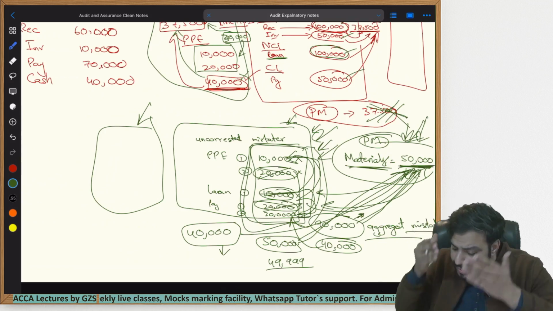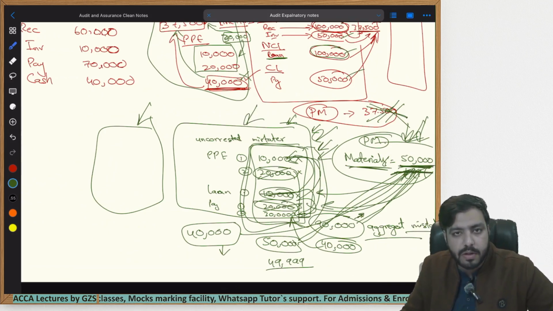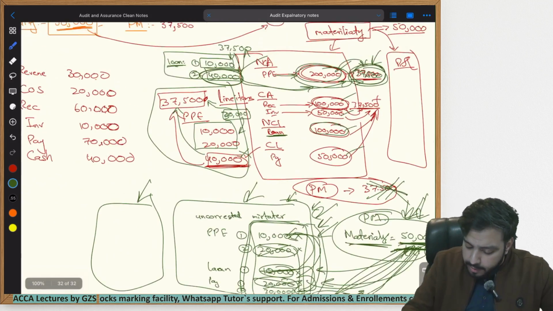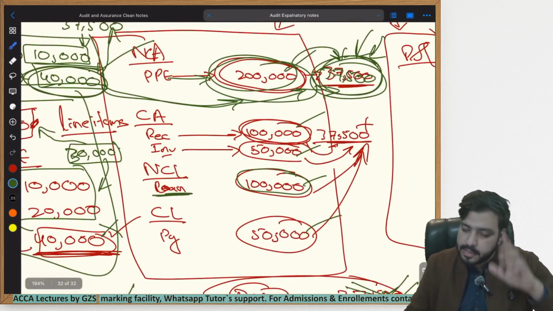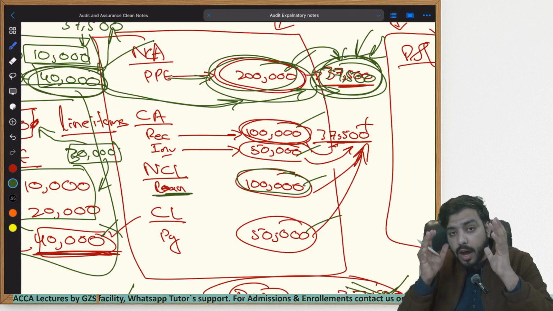And if you are only correcting amounts at the end of the audit, there is a high chance that you will miss something out. That is why we always use a lower amount during the audit, which is known as performance materiality. It is based upon materiality so that chances of errors within the field of audit are reduced.